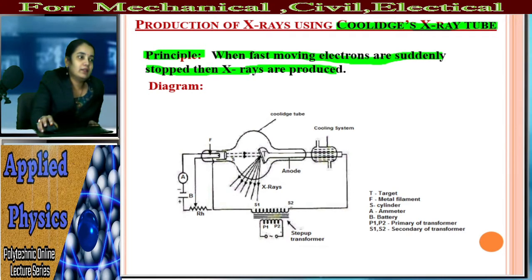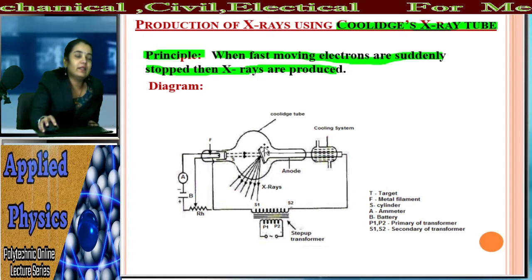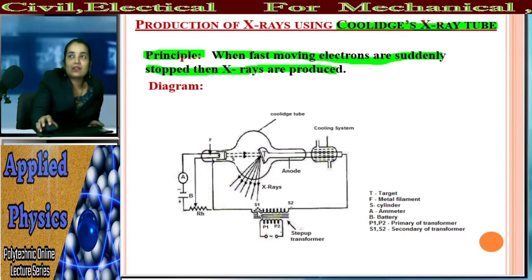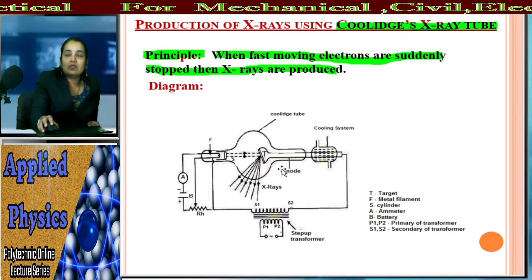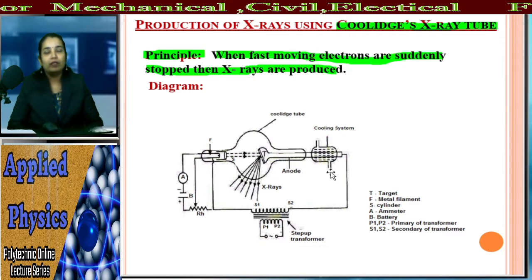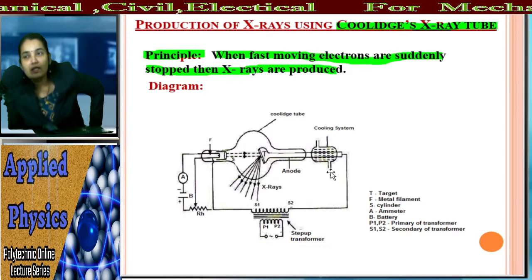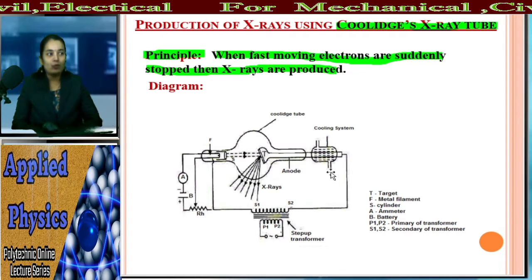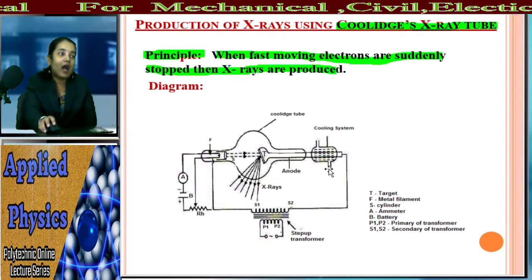here you know that this target is placed, or inserted, in between that copper tube, and this target has certain properties. What are the properties of that target atom? The target material is made up of tungsten or molybdenum. Why is tungsten or molybdenum taken? Because tungsten and molybdenum have a high melting point. The target should have a high atomic weight, high thermal conductivity, and high melting point.